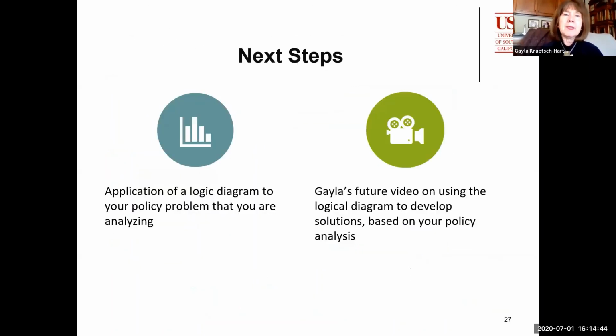So, next steps, I'd like you to apply a logic diagram to your policy problem. And in a future video, I will be talking about how to develop a logic diagram to come up with your solutions.